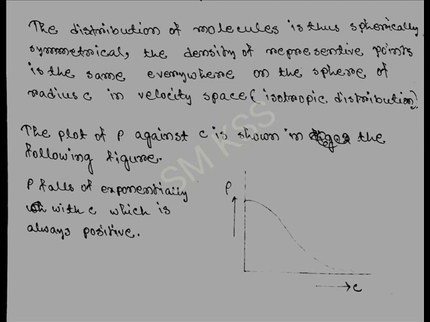Now, this equation shows that the molecular density rho is only a function of velocity c, and the distribution of molecules is spherically symmetric. Now, this figure shows the variation of molecular density rho with the velocity c, and the molecular density rho exponentially falls with the velocity c, and this is always positive.